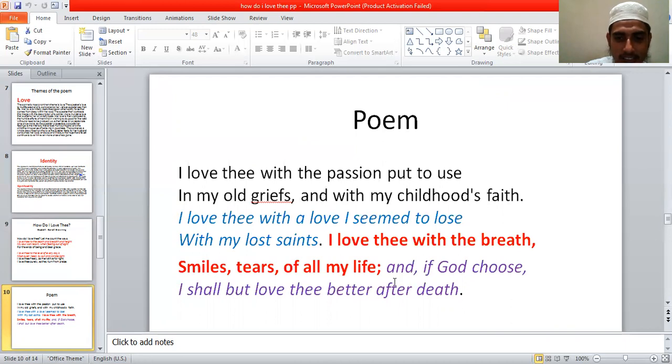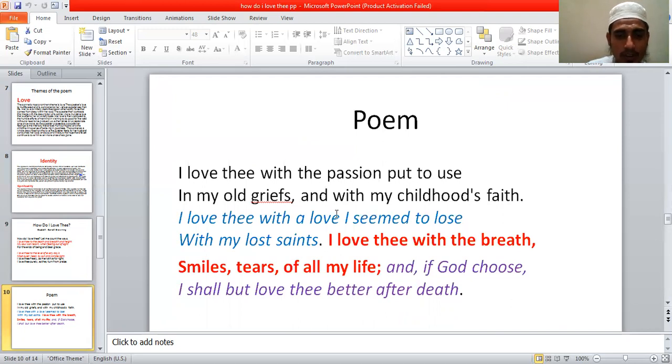So she prays to God. Here she gives a conclusion that she prays to God. If God chooses, that means if God agrees, if God chooses her and her beloved, then after this world, in the next world, after death, "I shall but love thee better after death." The word "better" is very important here.